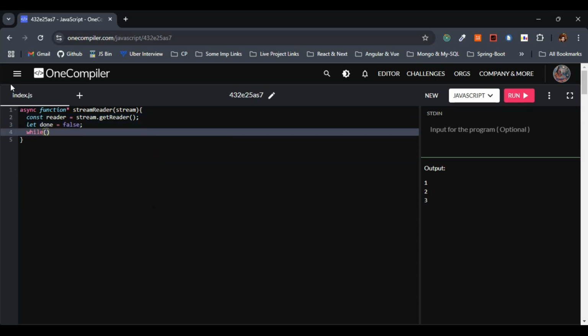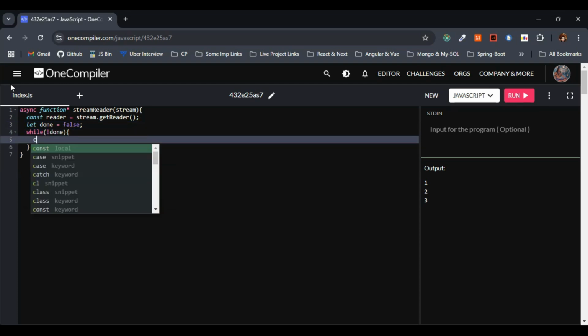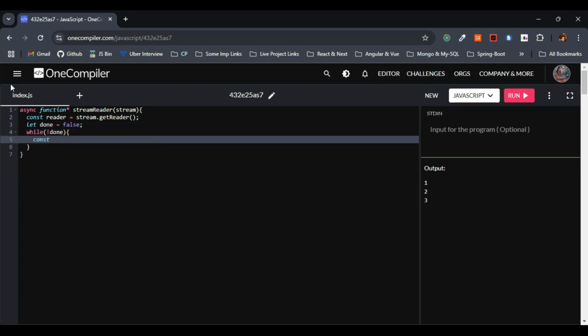So while not done, then what I'll do, let's pass the value and let's set the done to stream done. So here let me pass this one to stream done.